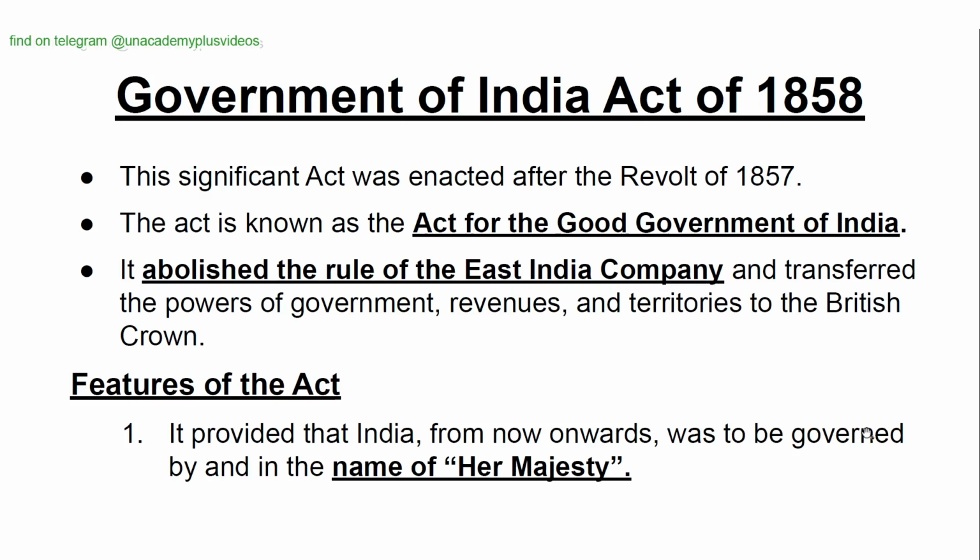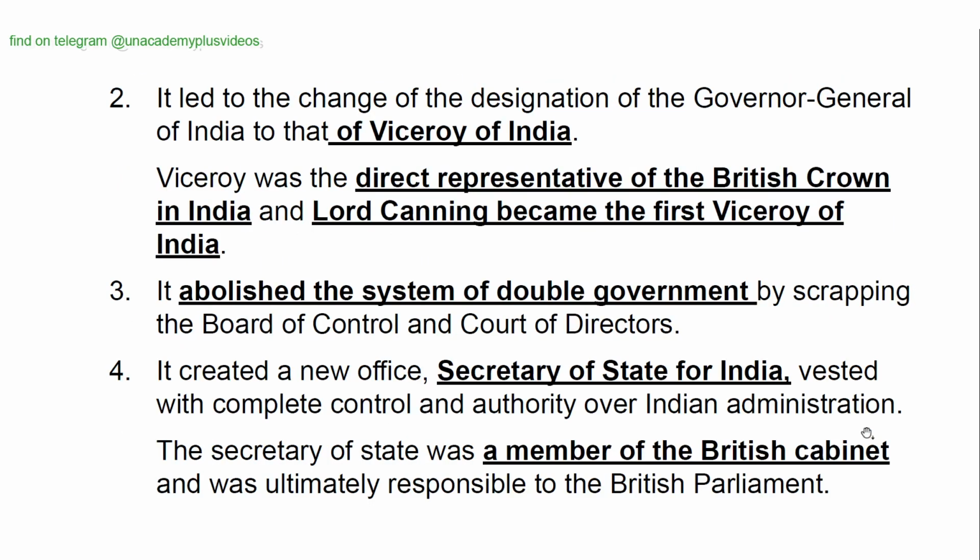It provided that India, from now onwards, was to be governed by and in the name of Her Majesty. It led to the change of the designation of the Governor General of India to that of Viceroy of India. Viceroy was the direct representative of the British Crown in India, and Lord Canning became the first Viceroy of India.